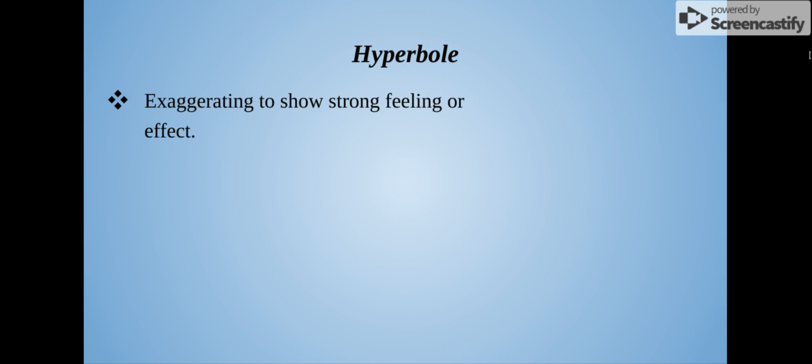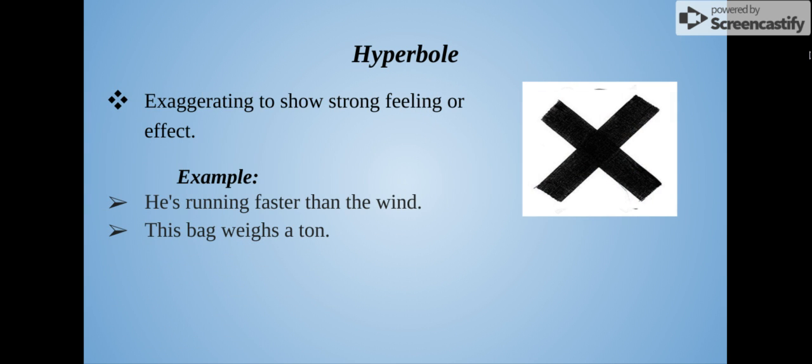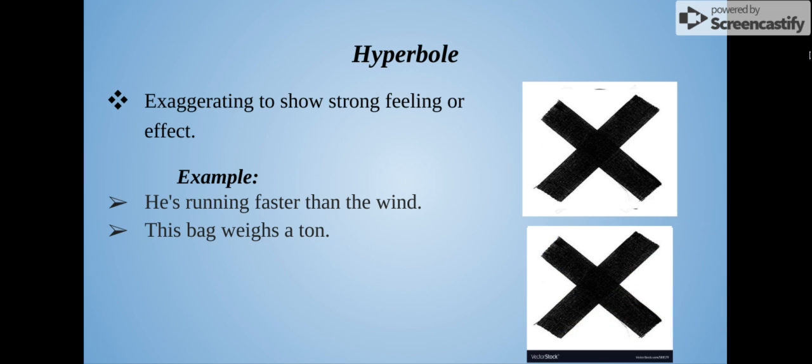Let's take a look at hyperboles. They're exaggerating to show strong feelings or effects. For example, he's running faster than the wind. That doesn't clearly mean that the boy or anyone is running faster than the wind, because that's kind of impossible. It's just exaggerating something. The bag weighs a ton. That doesn't mean that it was actually a ton, even though it might be, but most of the time it's just exaggerating it.